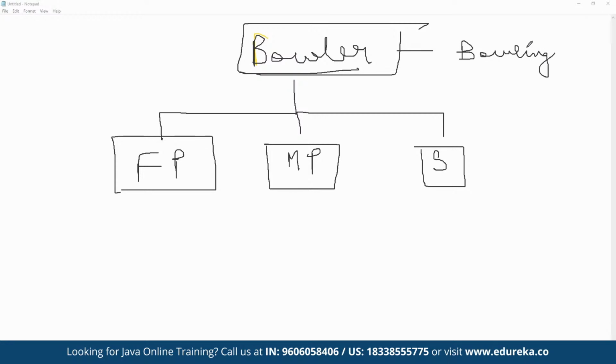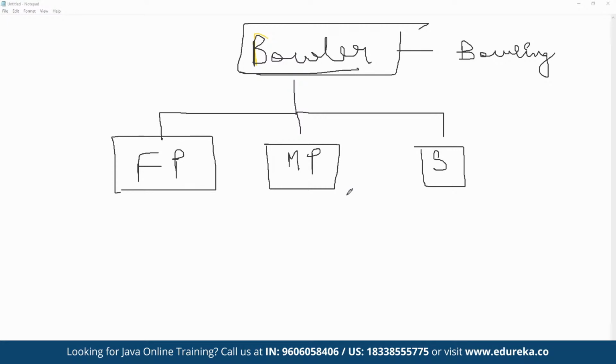And now this method may be used by all the other child classes as well. Now, as we all know, a fast bowler is going to bowl differently compared to medium pacers and spinners in terms of bowling speed, because the entire way they bowl is completely different. Similarly, a medium pacer's implementation of the bowling method is also going to be different. In the same way, a spinner also bowls differently, correct?